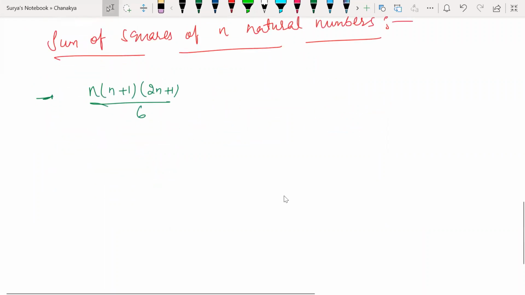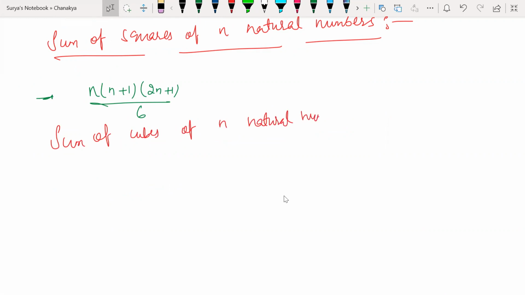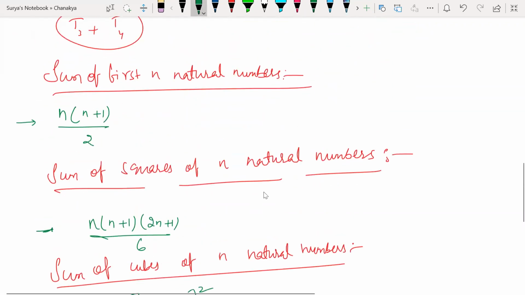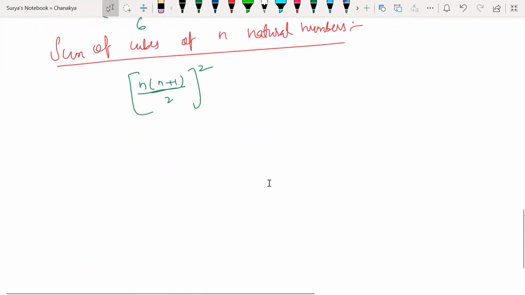Haven't you learned the sum of cubes of n natural numbers? What is that? It is n into n plus 1 by 2 whole square. Same as the sum of n natural numbers formula, but we have to make it whole square. Clear? So now guys, look at this.